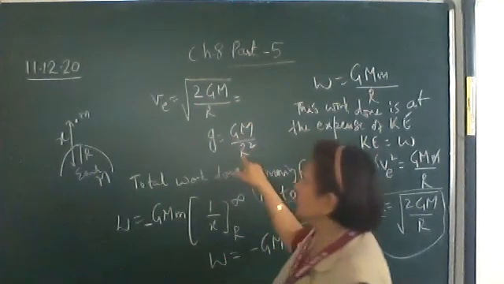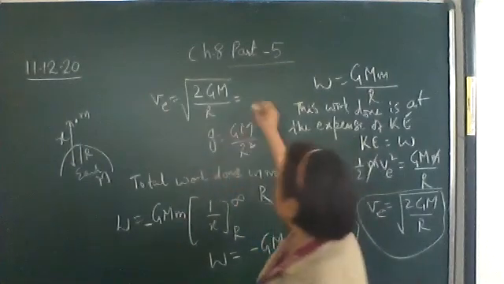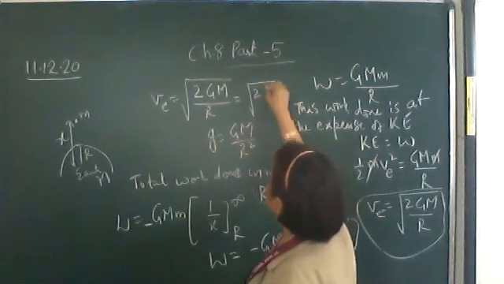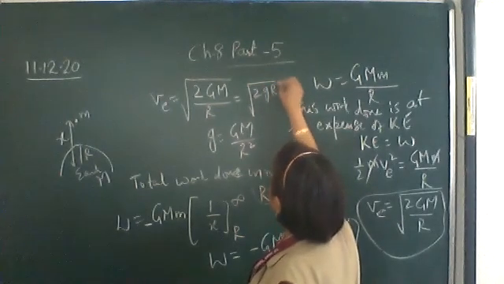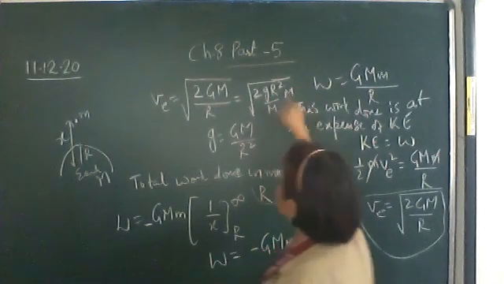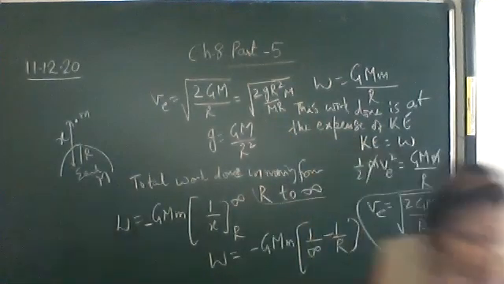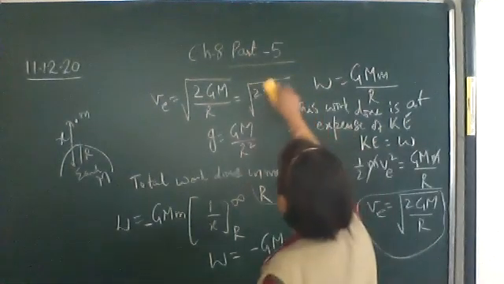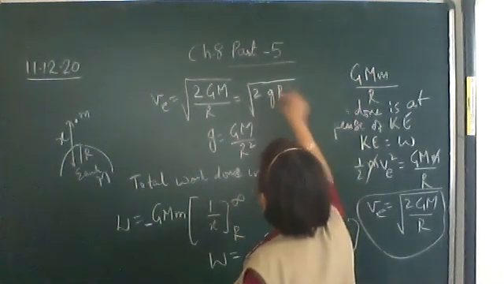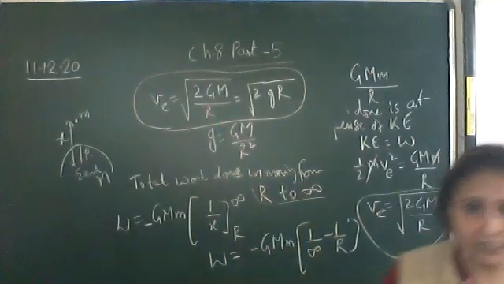So capital G is equal to small g into R square upon capital M. So you can also substitute this capital G as g into R square upon M. Into M, M and M cancel out, and there is one R over here, which also cancels out. So what do you get? Under root 2gR. I am writing the direct expression, which will then be under root 2gR. So the escape velocity is given by this expression.